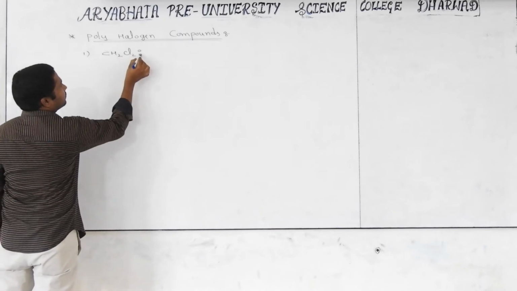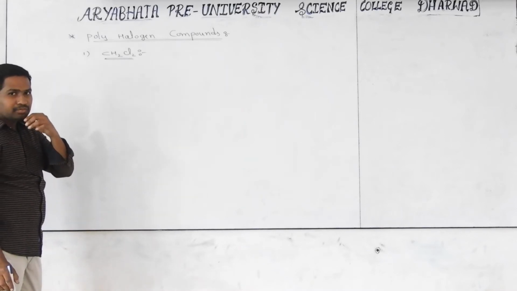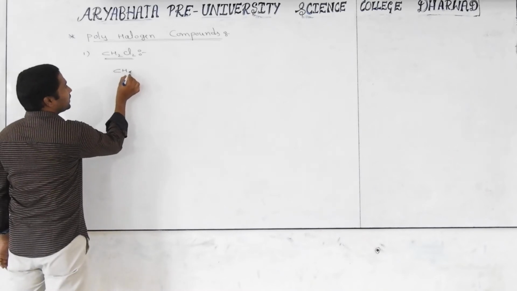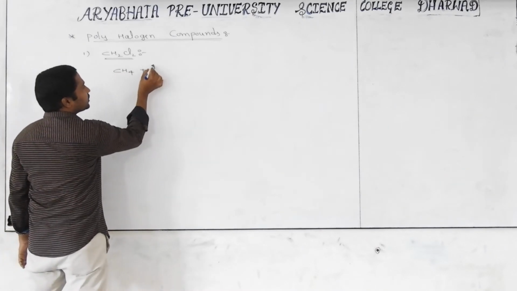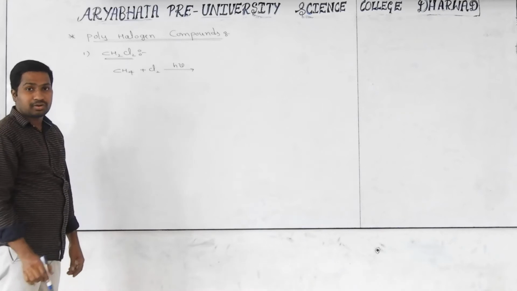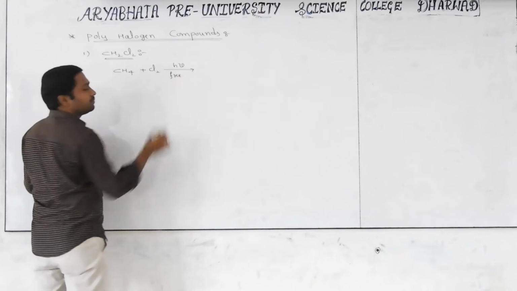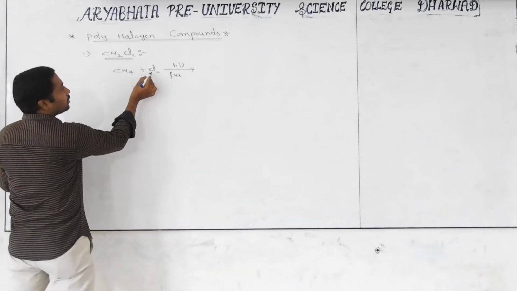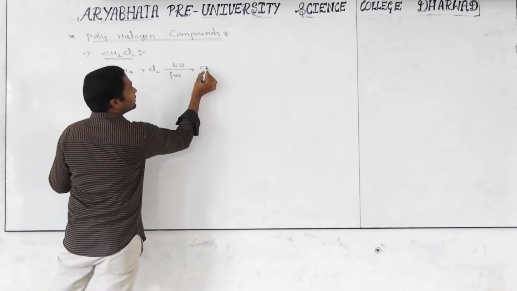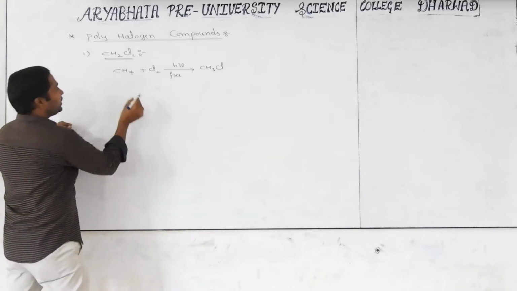CH2Cl2. Okay, it is one of the organic halogen compounds. What is the name of this one? Do you know? Just recheck it. How are we getting it? First of all, you take methane, which will be involved in the reaction with chlorine in presence of sunlight. We did this under preparation of haloalkanes. How is it going on? Free radical mechanism. Free radical mechanism is what? One chlorine radical, one H radical will become HCl. After that, what are we getting? CH3Cl. Is it our product? No. We want one more substitution. Then what is happening?